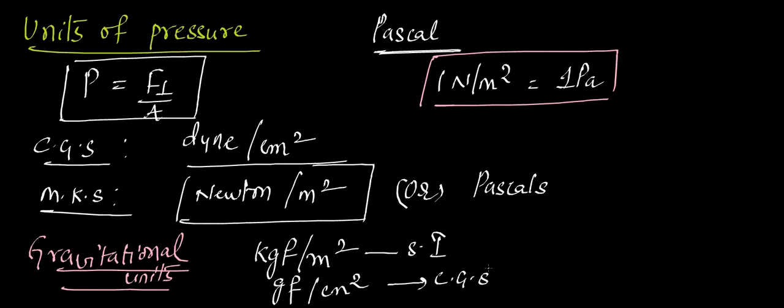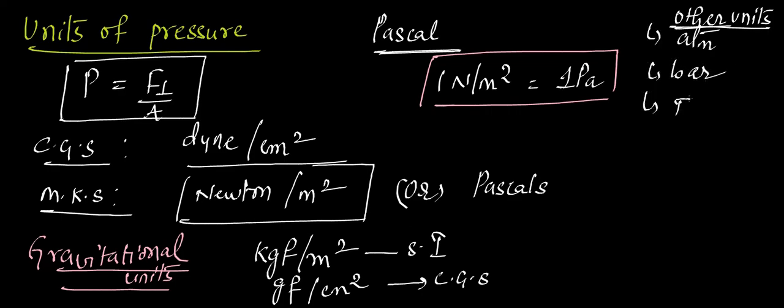Now there are certain other units of pressure. When you take atmospheric pressure, we take it as ATM. ATM is also a unit of pressure. When you take bar, that is also a unit of pressure. Torr is also a unit of pressure. There are so many other units. Mostly atmosphere, bar and torr are considered for atmospheric pressure. Like we have air surrounding us, right? When you take this air exerting pressure, in such cases we take the units as ATM, bar and torr.